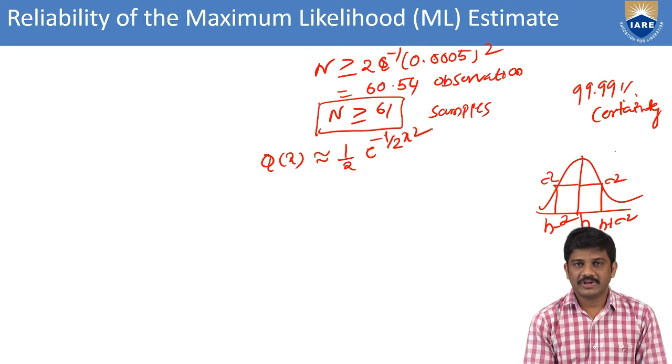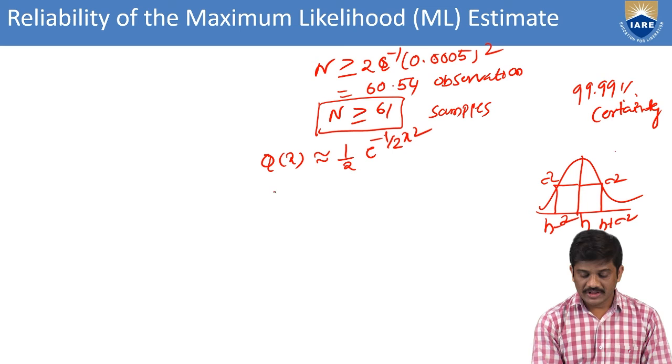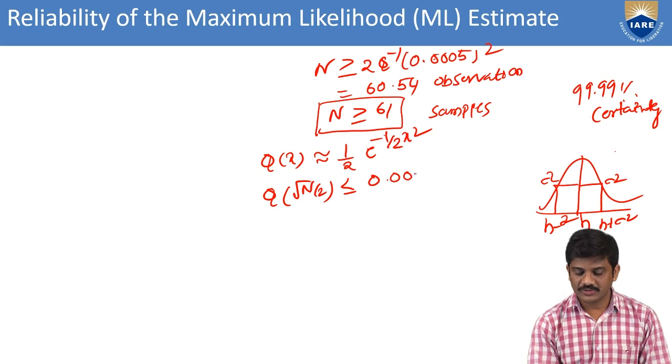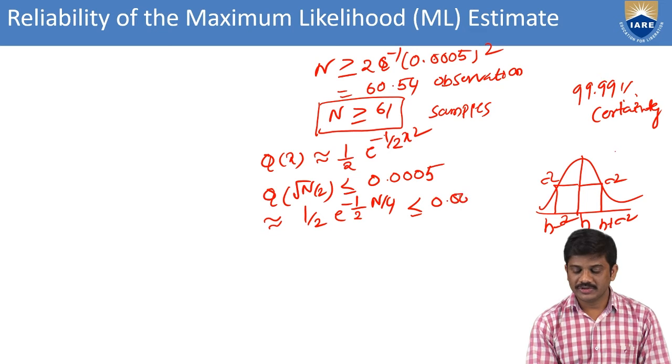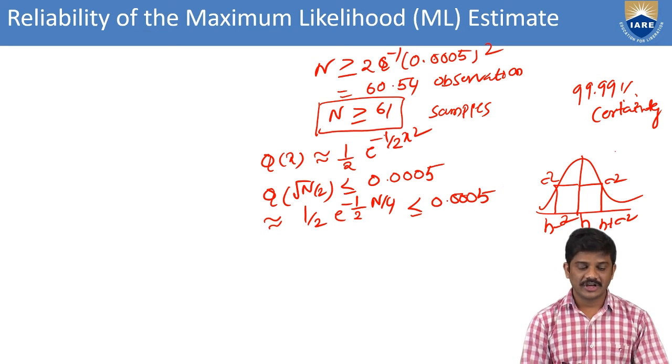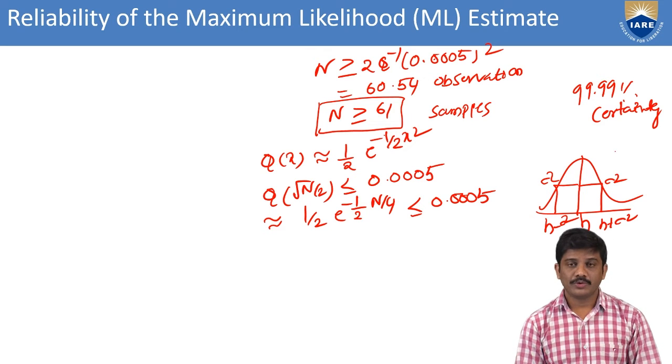Using this approximation, Q of root n by 2 less than or equal to 0.0005 gives approximately 1 by 2 e power minus 1 by 2 n by 4 less than or equal to 0.0005. This is the approximation of the Q function.